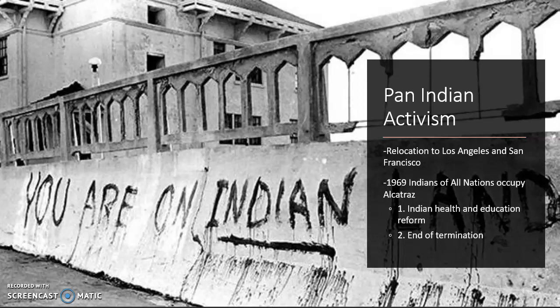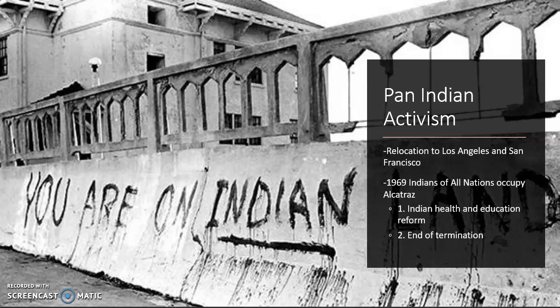So this other idea of relocation comes to a head during the same time as termination and affects a lot of California Indians. Many California Indians choose to locate as part of this relocation program to large cities like Los Angeles and San Francisco, and it doesn't have the intended effect that the federal government wanted. Their intended effect was that they would simply assimilate Indian people into mainstream society, and once again, they would not have obligations under treaties that they had previously signed with Indian nations.